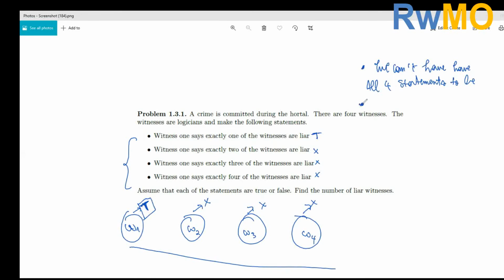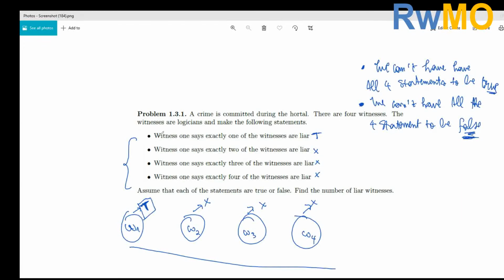The second point to note is that we can't have all four statements be false. I'm just going to quickly explain this point also. We can't have all the 4 statements be false.